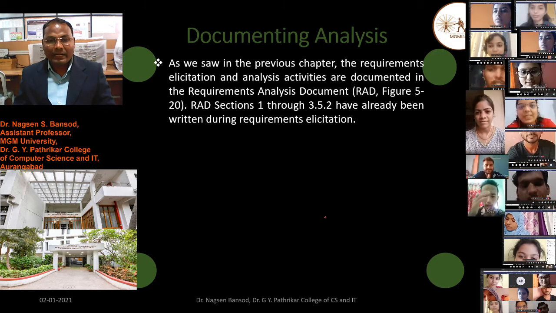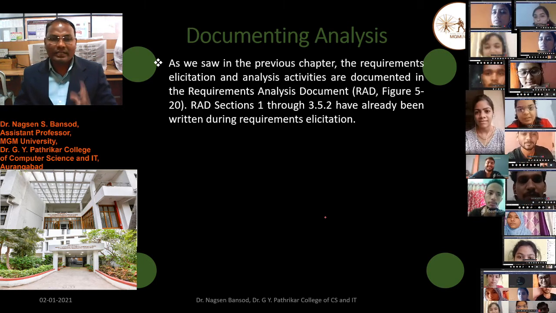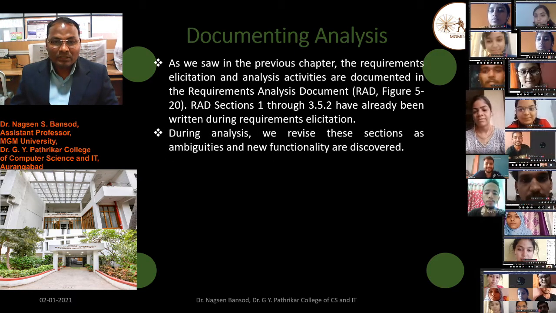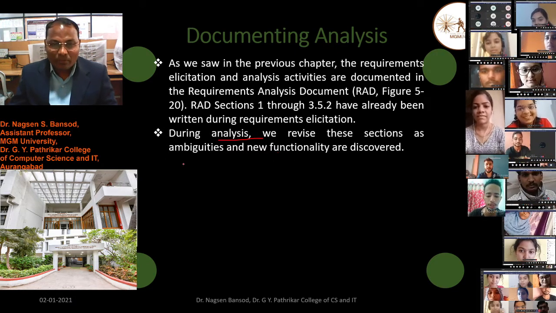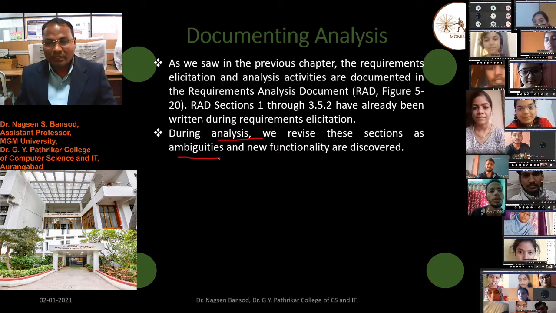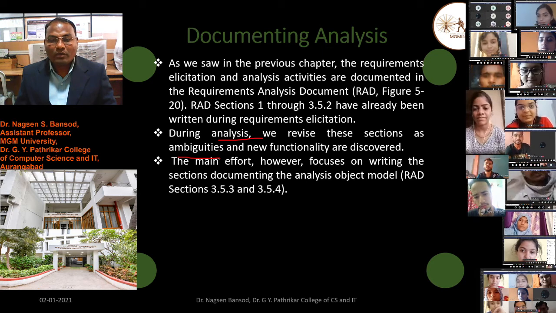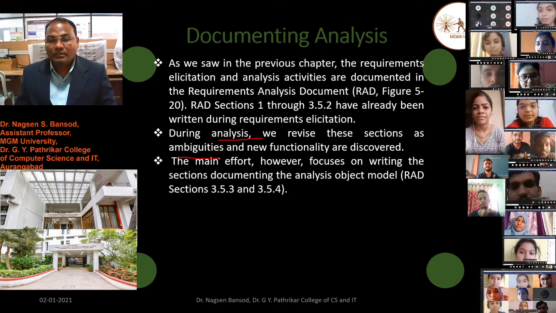5.20. RAD sections 1 through 3.5.2 have already been written during the requirements elicitation. During the analysis, we revise these sections as ambiguities and new functionality are discovered. The main effort, however, is focused on writing the sections documenting the analysis object model.